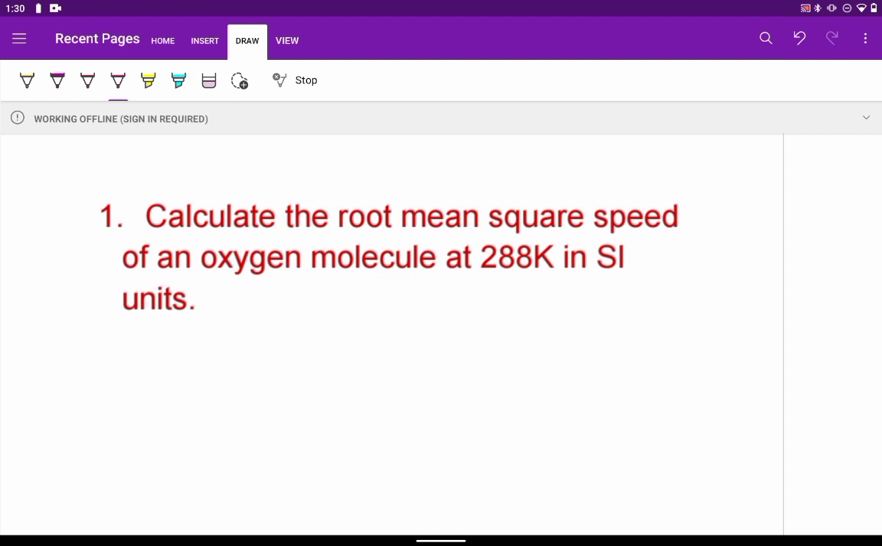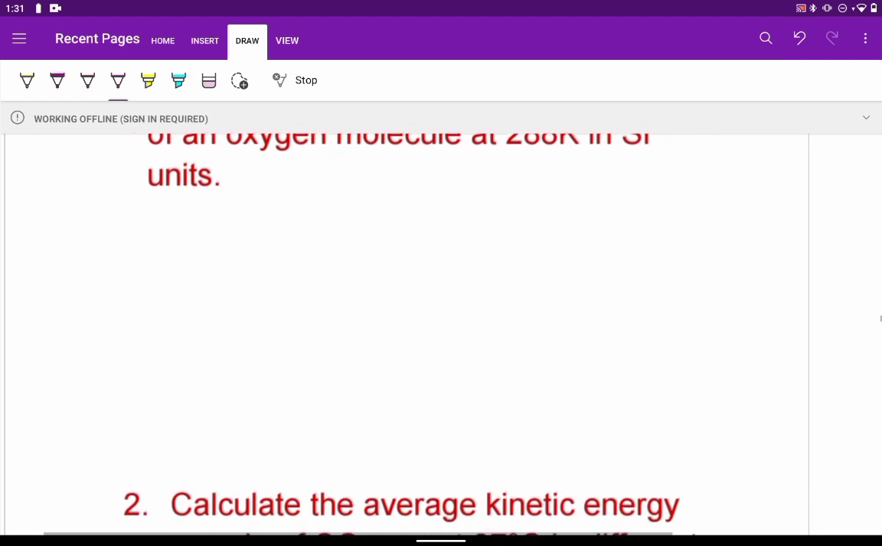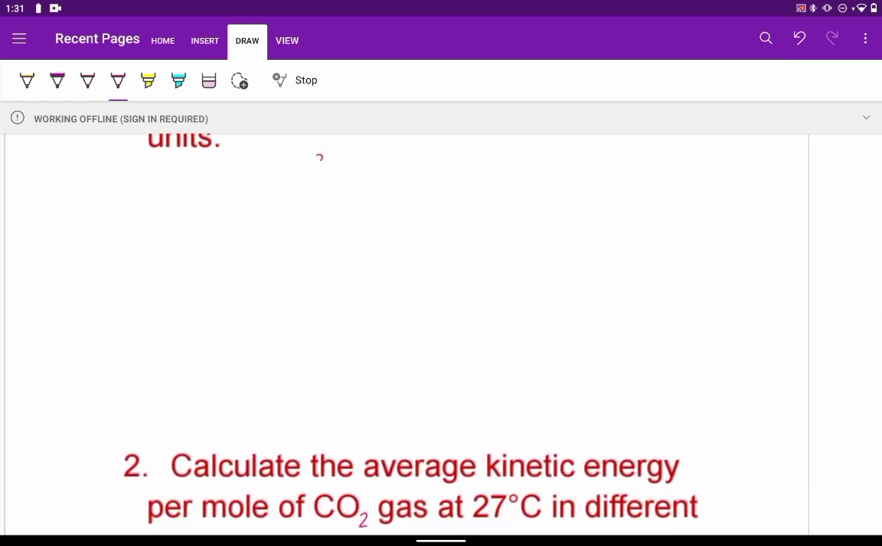Calculate the root mean square speed of an oxygen molecule at 288 Kelvin in SI units. So root mean square speed we have to find out. We start with the formula I've just given you. We know C equal to square root of 3RT by M.